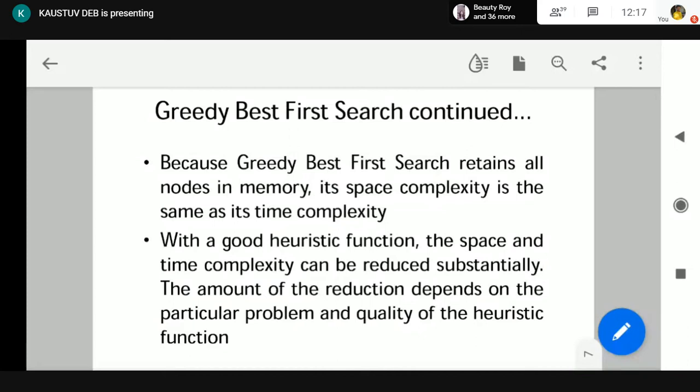So this information is not provided in the problem domain. No one told you to travel by train. But if out of your experience you apply this information, that information is going to be useful for you. So these sorts of information are called heuristic information. So this is greedy best first search.